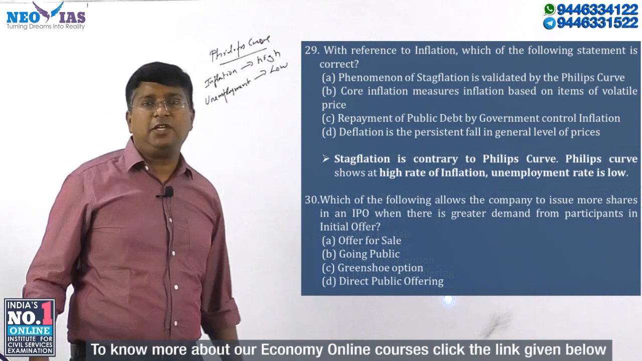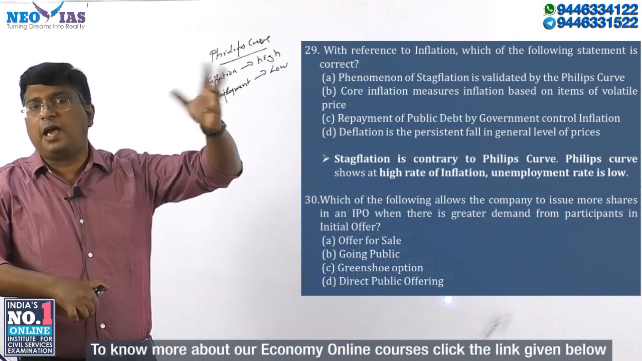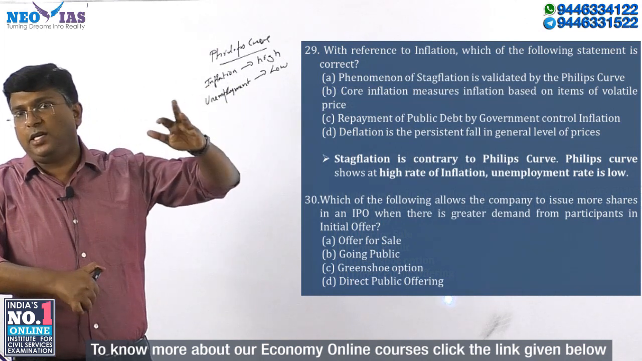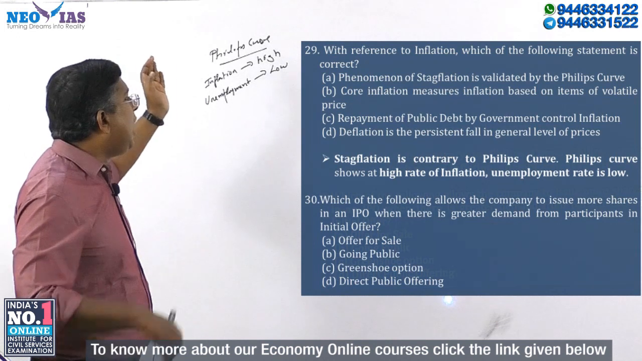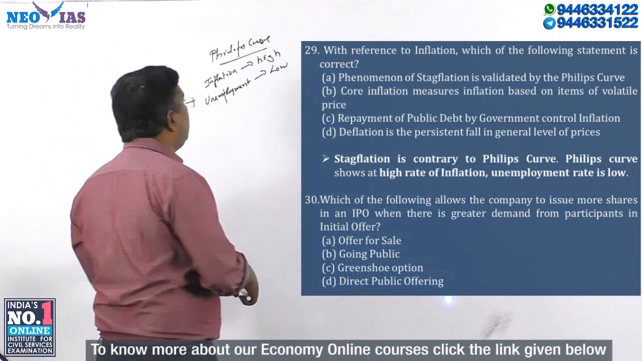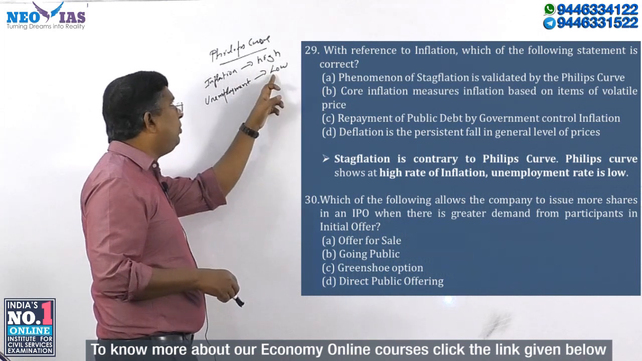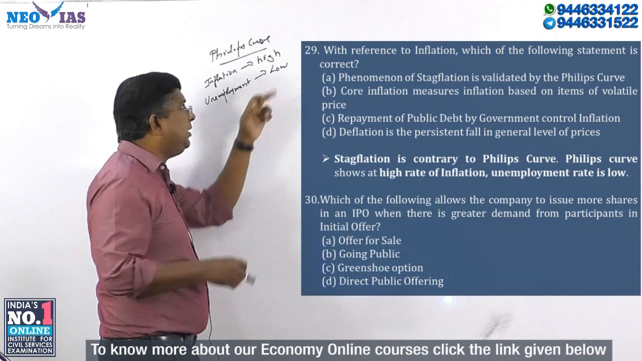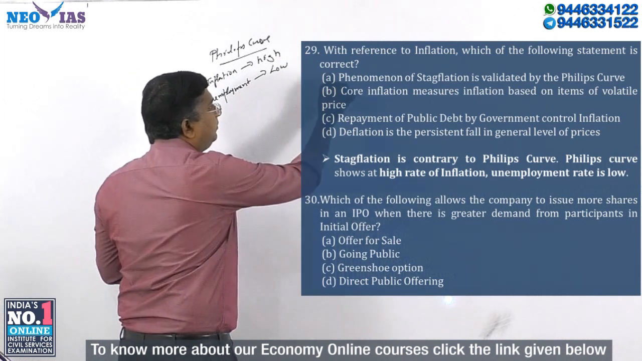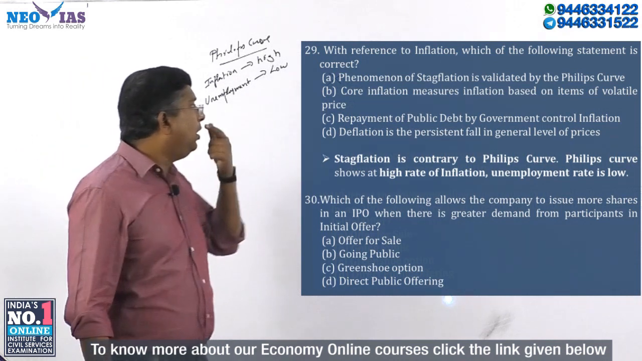So stagflation means high inflation and the economies have stagnated. When the economy stagnates, there will be high unemployment. So basically, stagflation has contradicted the Phillips curve. Phillips curve says that during high inflation, unemployment will be low, but in stagflation, when there is high inflation, unemployment will be high. So the first statement is wrong. It has not validated the Phillips curve, it has contradicted it.